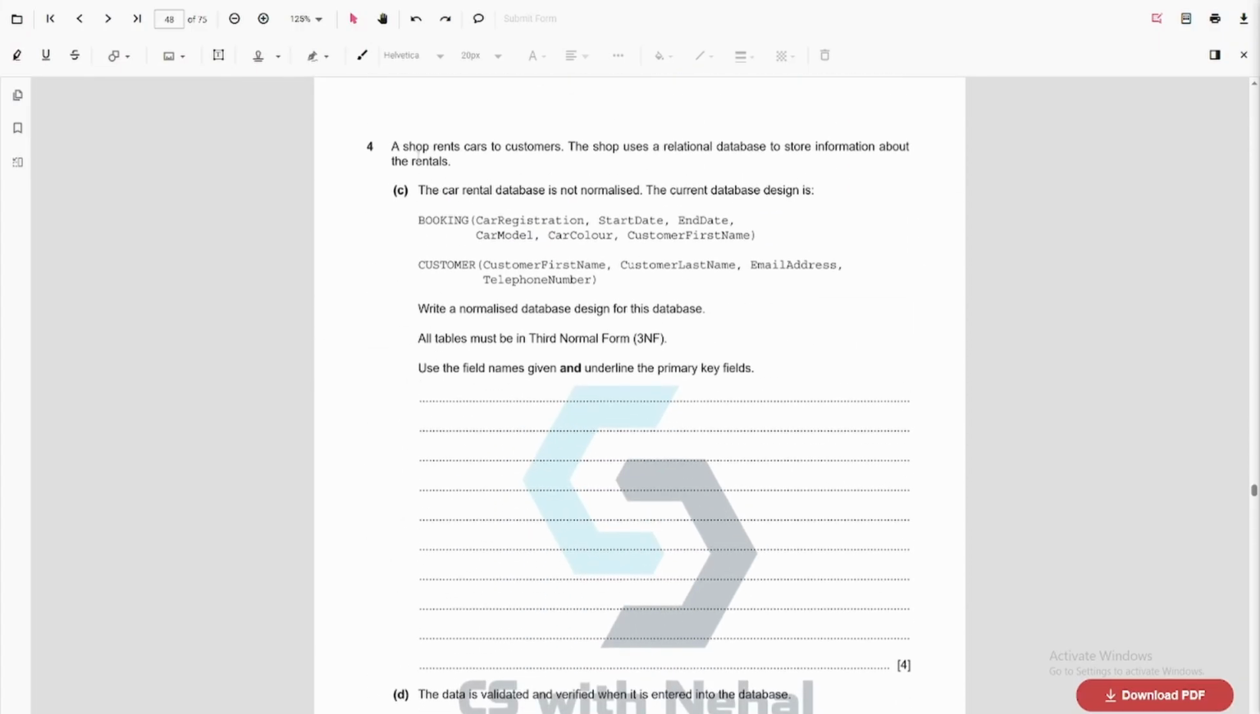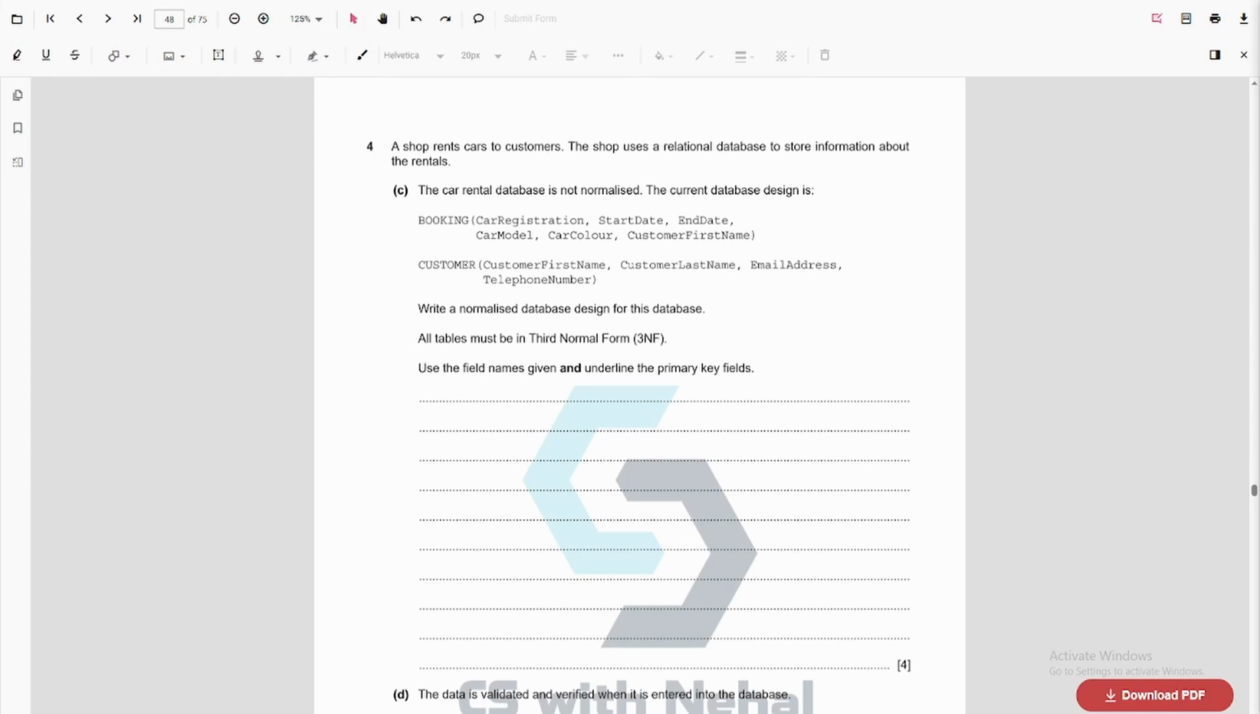Next question. A shop rents cars to customers. The shop uses a relational database to store information about the rentals. The car rental database is not normalized. The current database design is this. Write a normalized database design for this table. All tables must be in third normal form. Use the field names given and underline the primary key field.